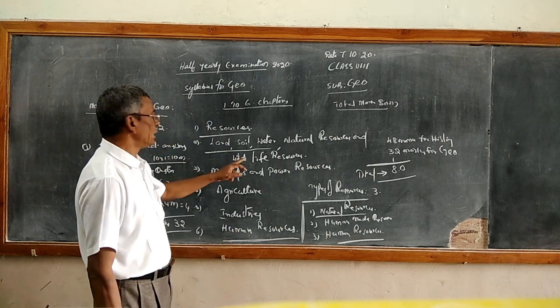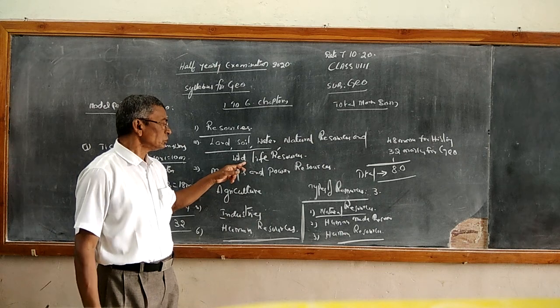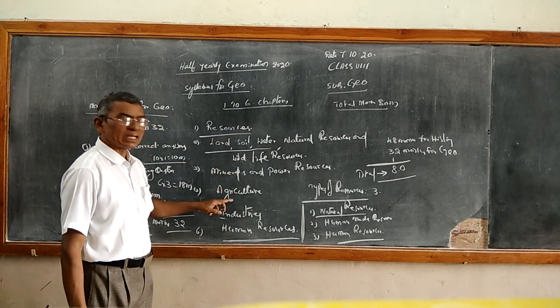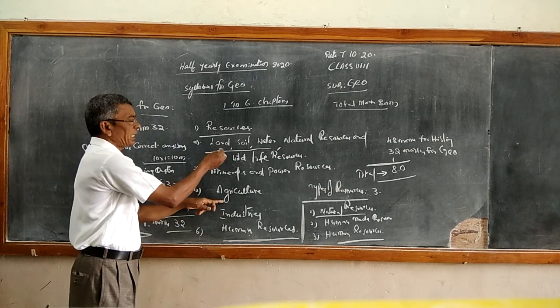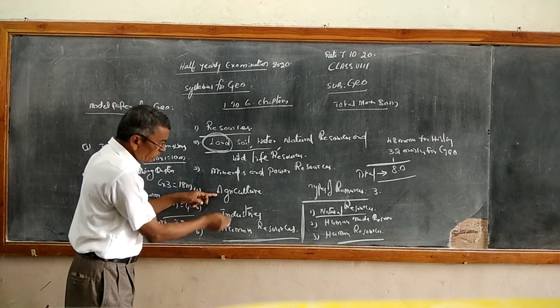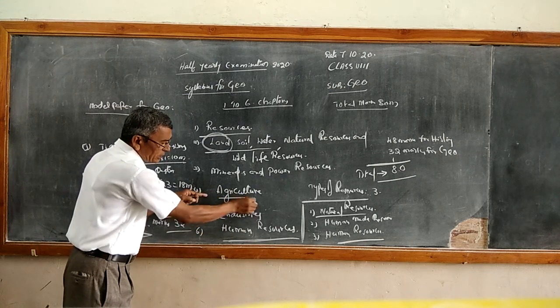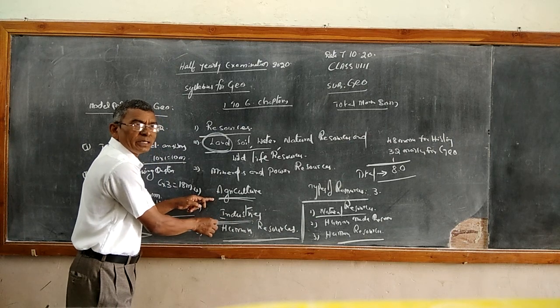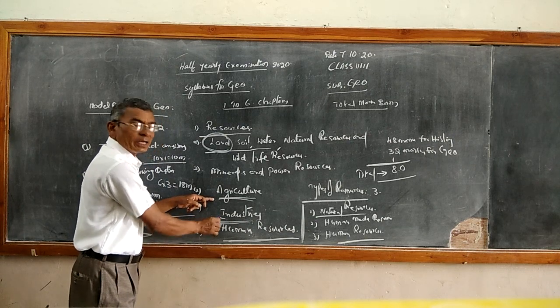Therefore, again come to the mineral resources and agriculture. Agriculture is a part of land. We are using the land for agriculture. Similarly, industries. After agriculture, industries are the most important basic industries for the development of a nation.